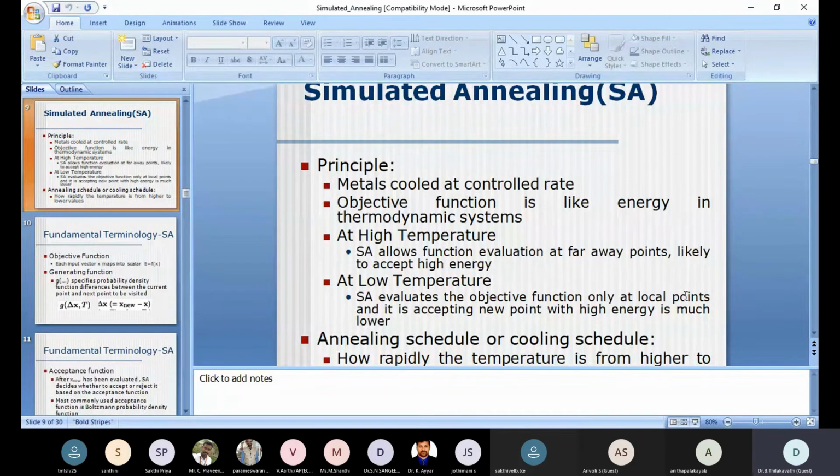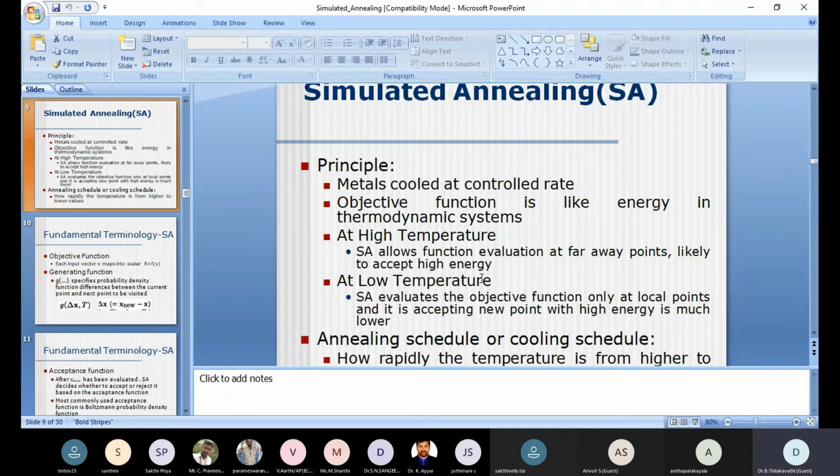Okay, now let us come to the technical part. First, the principle. I already explained the principle. Here, the metal is cooled at a controlled rate. That is the most important thing. Once the metal is heated, it has to come down. Suppose a metal is heated to a very high temperature and cooled very fast, just by sinking it into water. So what will happen now?